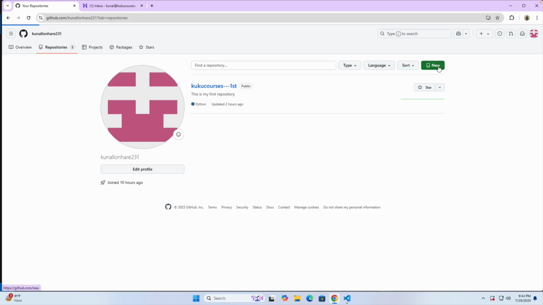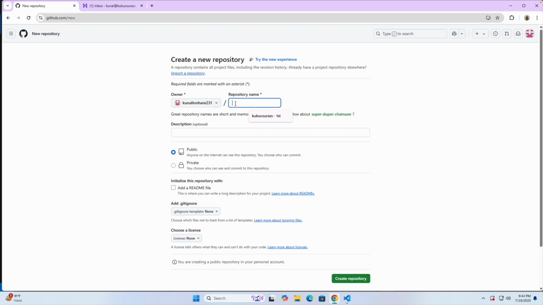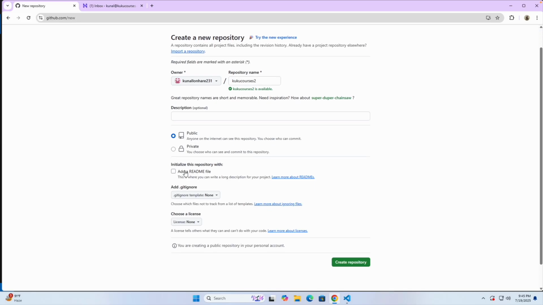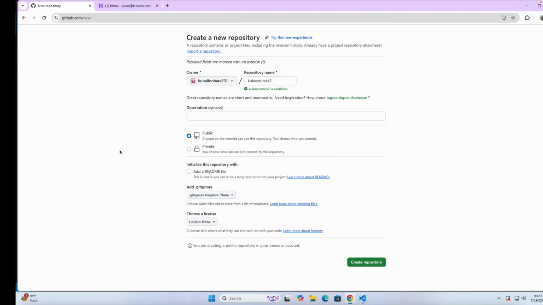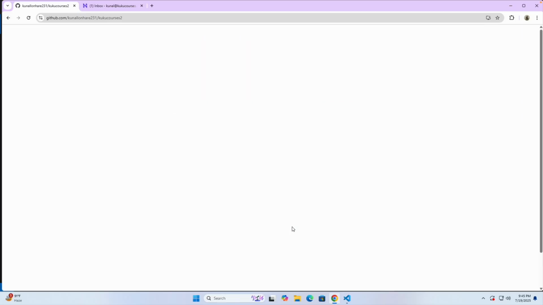I will create a new repository and name it Kuku courses 2, and keep it public. This time I will not add a readme file, otherwise that file will be created and we would have to pull it into our local repository, which I don't want to do. So I click on public, click on create repository, and let me refresh it.